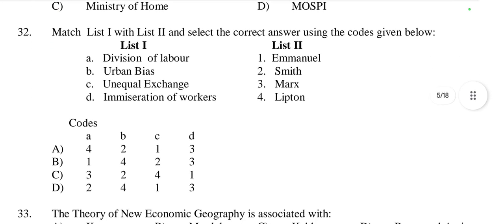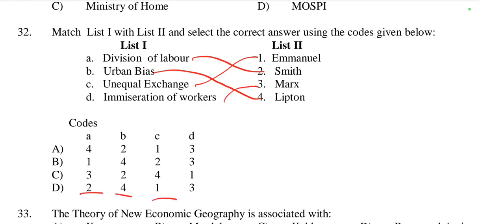Then question number 32, list 1 and list 2: division of labor, urban bias, unequal exchange, immiseration of workers. Division of labor was given by Adam Smith. Urban bias is related with Lipton. Unequal exchange is related with Emmanuel. Immiseration of workers is related with Karl Marx. So A2, B4, C1, D3, it is option number D.